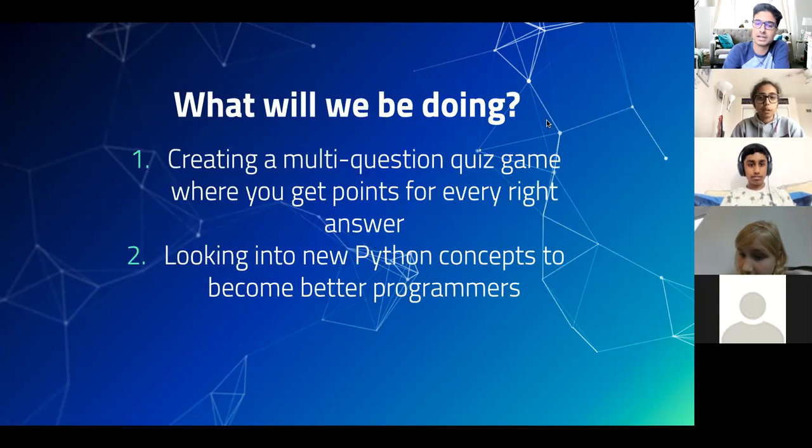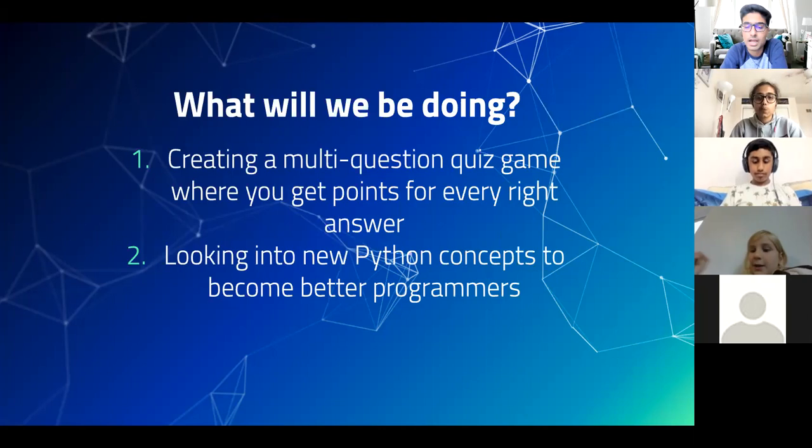But let's get to today's agenda. Remember the project we started 2 weeks ago, the multi-question quiz game. Basically, it's a quiz game where you answer questions, and if you get the right answer, you get some points. The main idea with this project is, although the idea is all nice, we're looking into a new Python concept, which we're going to recap quickly today because we've talked about it heavily in the past 2 weeks: objects and classes. We'll get into what that is all about, and be able to say that our project encompasses those high-level programming concepts.